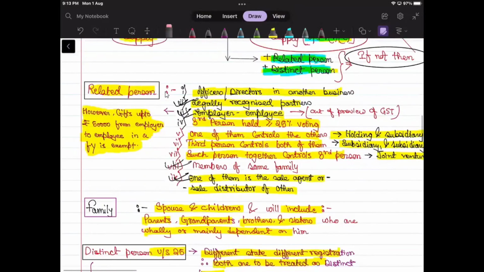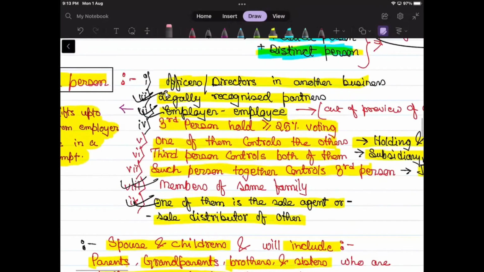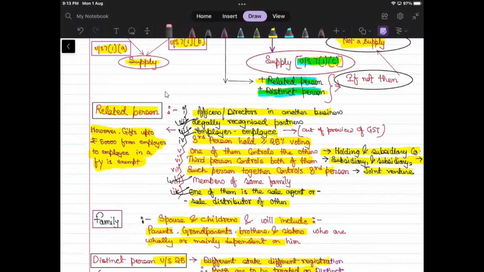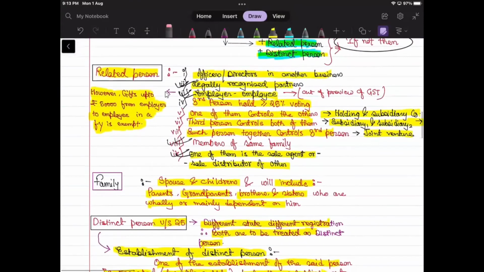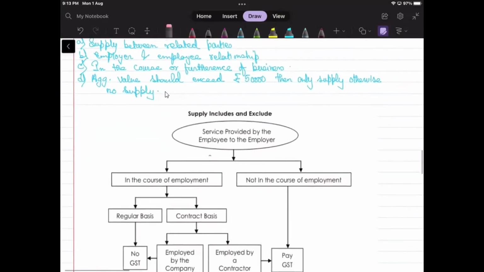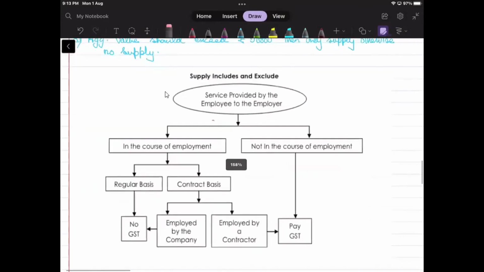Okay. When I said that employer and employee are also covered under related person, one thing has to be very clear in everyone's mind. If an employee provides any services, see this table and everything becomes very clear.